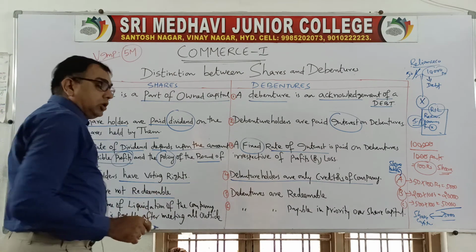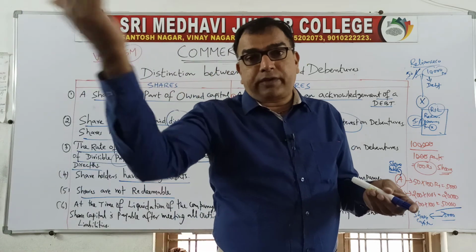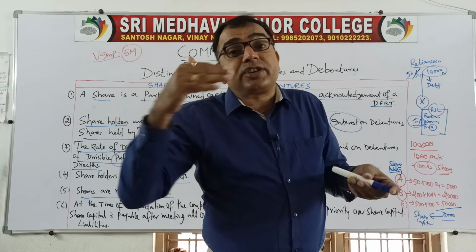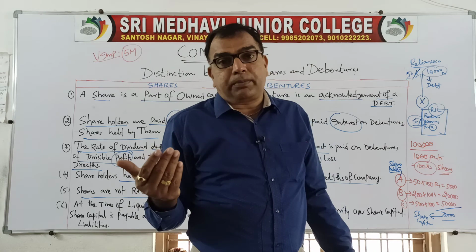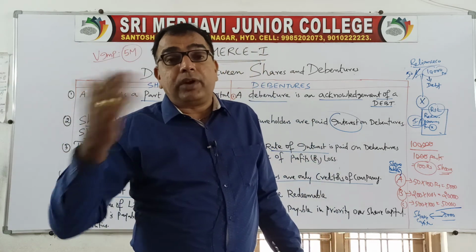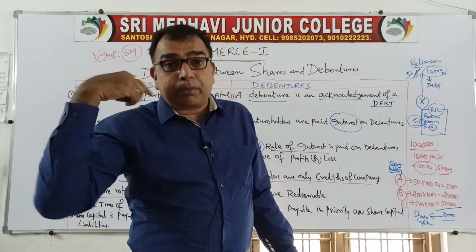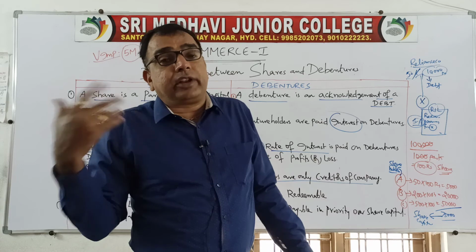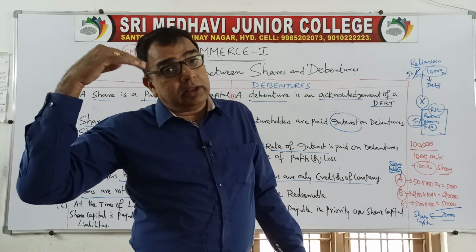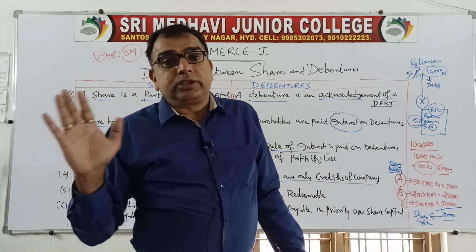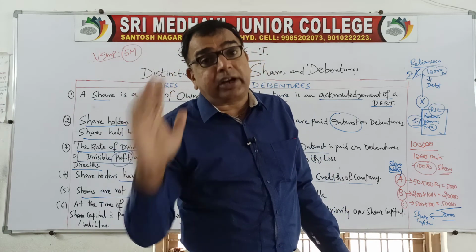Shares are not redeemable. The other day only we have discussed. Redeemable means paying back. Whatever the amount of capital we have taken, that is not paid back in case of shares. So the amount secured by the joint stock company by issuing shares will not be paid back to the shareholders during the lifetime of the company. Only when the company is closed down, winding up of the liquidation of the company is done, then the shareholders will get their capital back. That too after paying all the other claims. Shareholders will not get their capital back during the lifetime of the company. It remains permanent in the company.